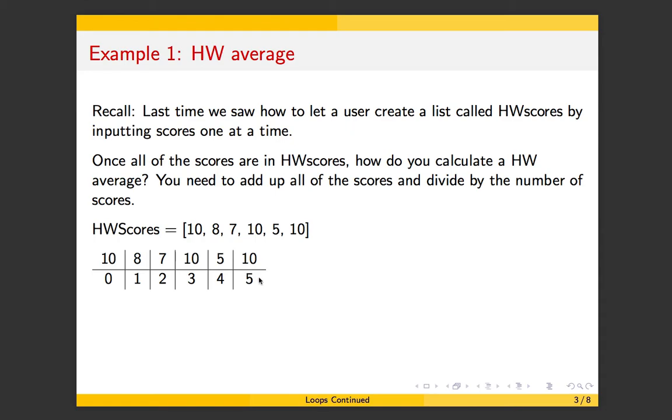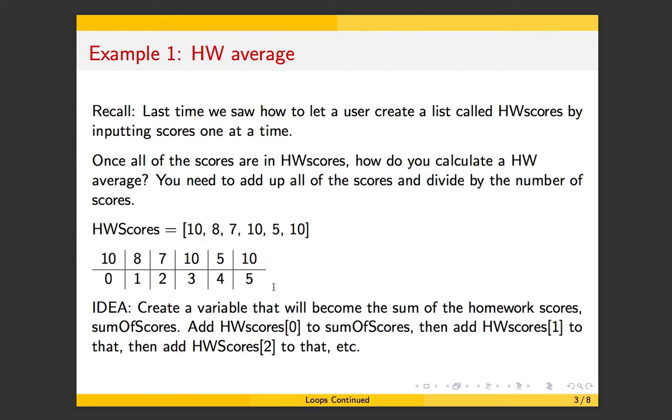Or, put another way, as long as the list still exists, you should keep going and keep adding. The reason there's a loop involved in this task is because I said the English word until, or alternatively I said the English phrase as long as. Anytime you find yourself saying that, you're going to need a loop. So until we finish the list, we need to keep adding scores.